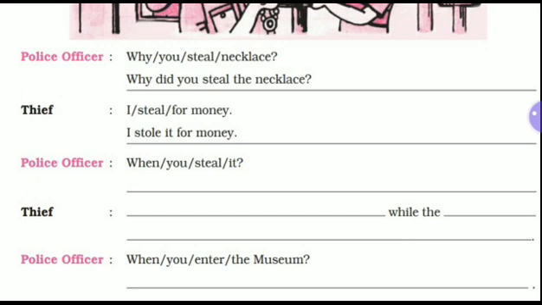Now next again, police officer: when, you, enter, the museum, with an interrogative mark. Now how will you make the sentence? When did you enter the museum?